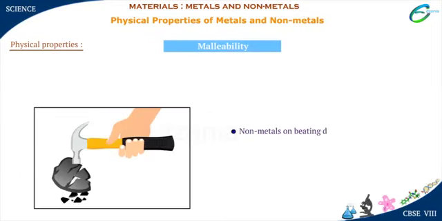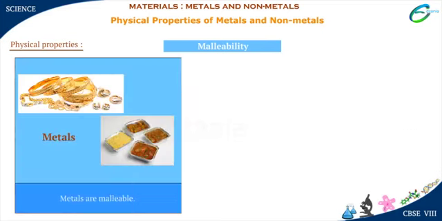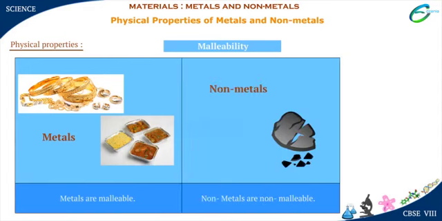Non-metals on beating do not bend, but they break. Non-metals are not malleable. So, we can say that metals are malleable, whereas non-metals are non-malleable.